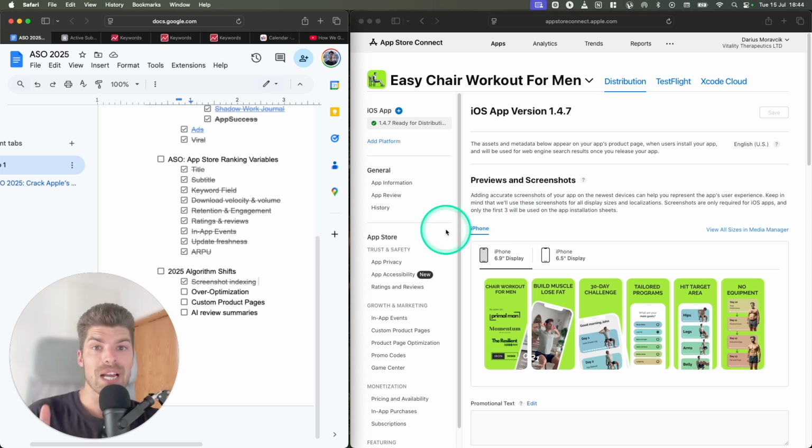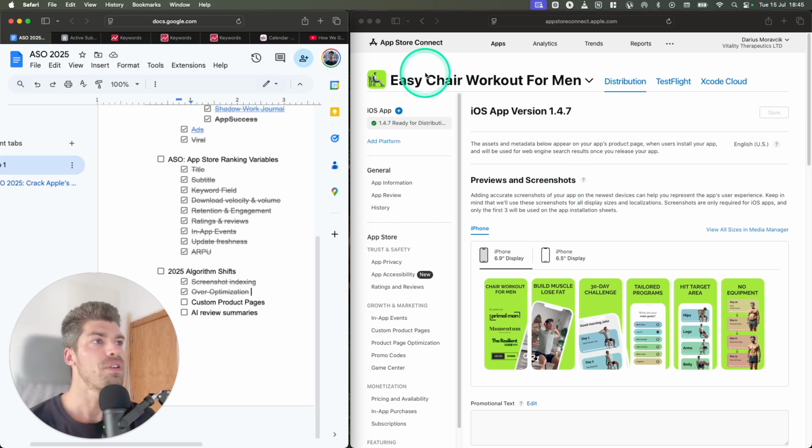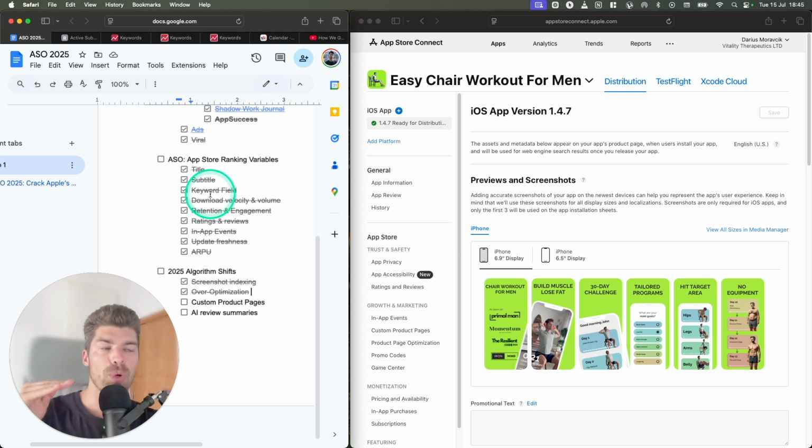And at the same time, keep in mind that over-optimization and keyword stuffing is a new change as well. They'll actually deprioritize your ranking. It will lower your rank if you have too much keyword stuffing. So if you use the keyword chair workout for men in your title, your subtitle, the screenshots and keyword field, your ranking for that keyword will actually go down because that's a negative signal to Apple.